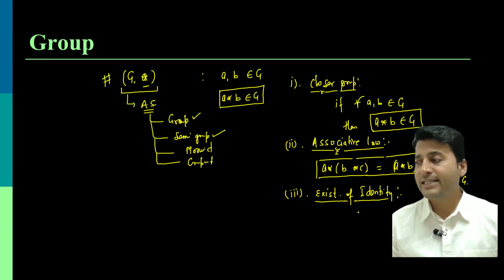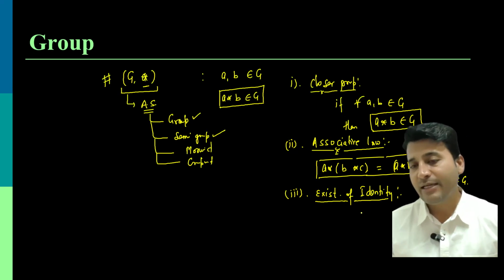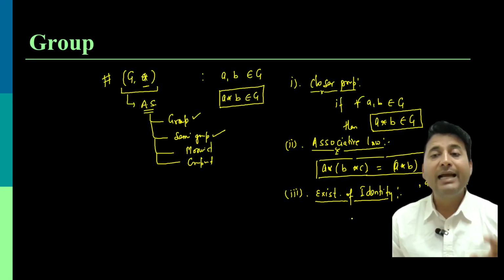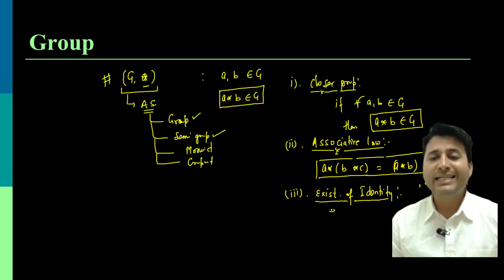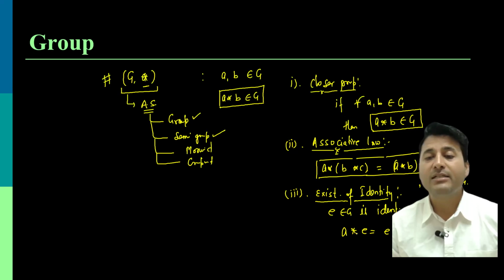An element is called an identity element when it is operated with any element of the set G and that element itself is the output. We'll say that E, which should be in G, is the identity element of this set G if A star E, or I can say E star A, because sometimes the operation need not be commutative, equals A.